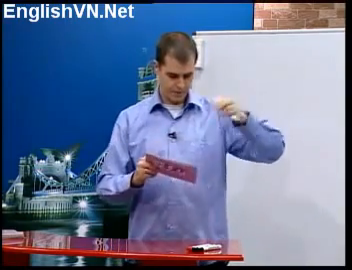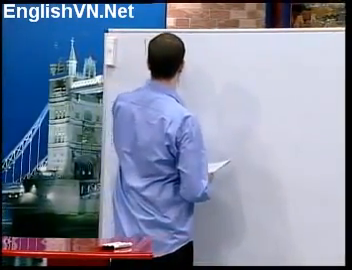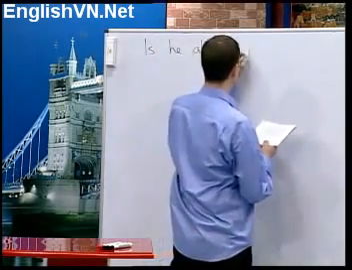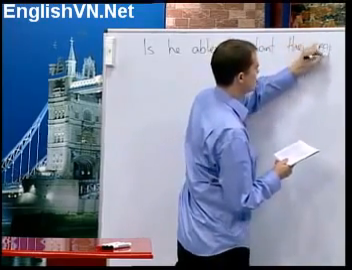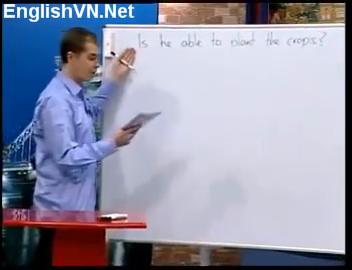To be able to means to have the ability to do something. It's the same as can for ability. The negative is not be able to. Oops. And you may ask a question with be able to like this. Is he able to plant the crops? Is he able to plant the crops?